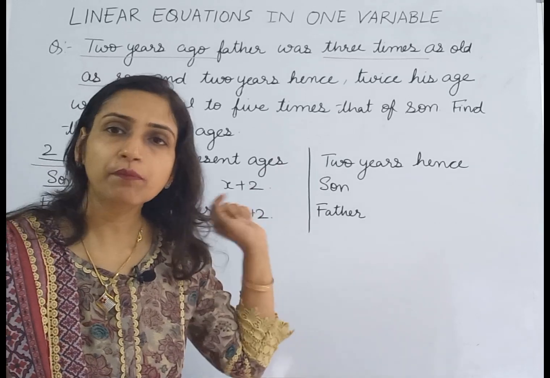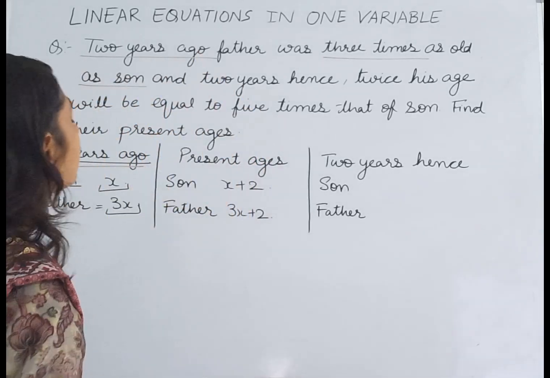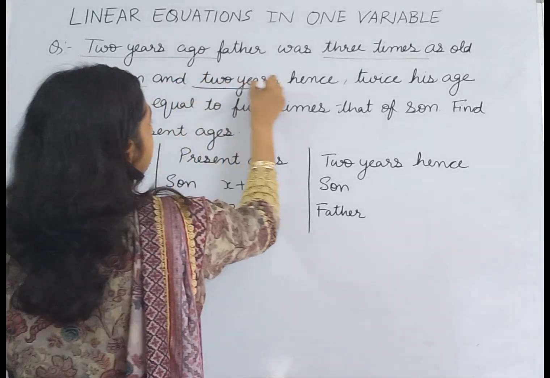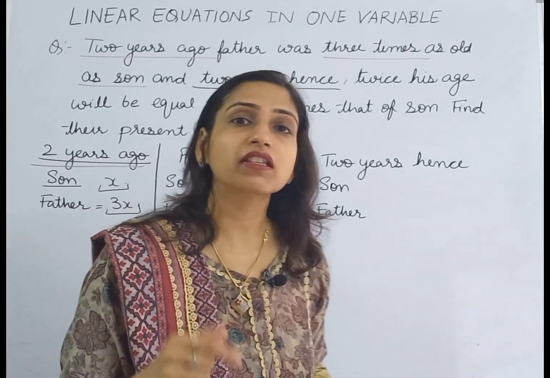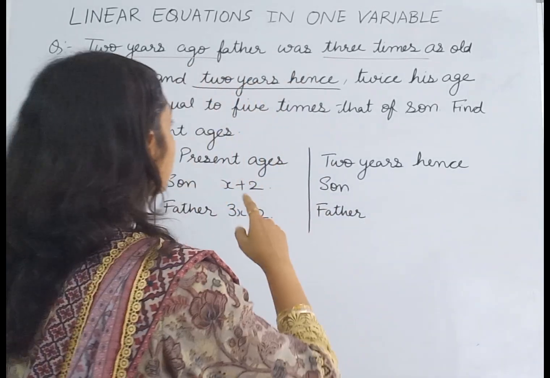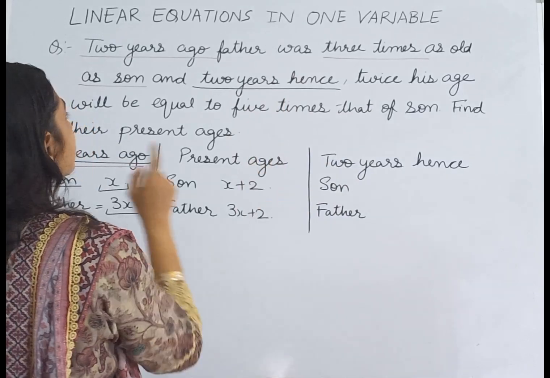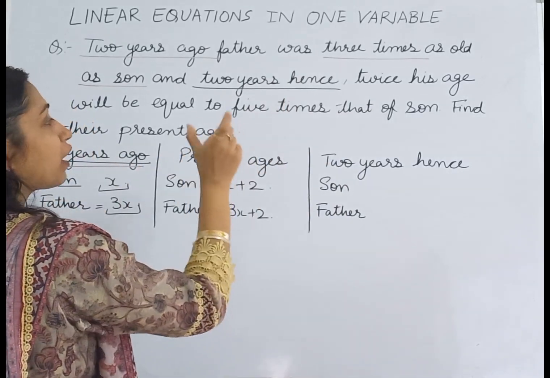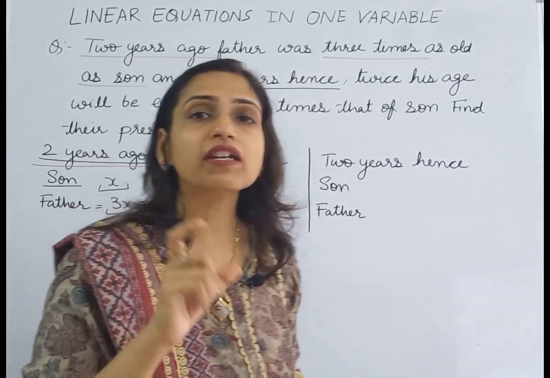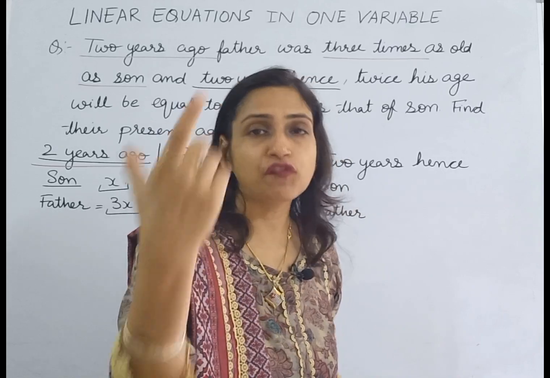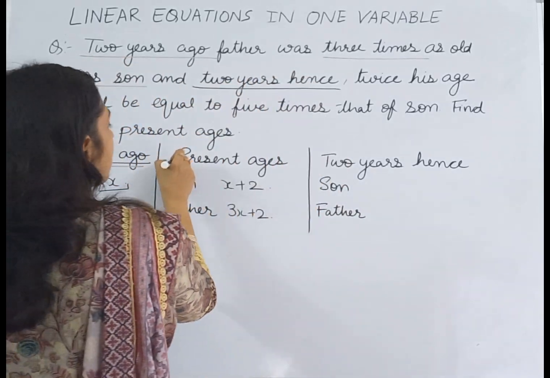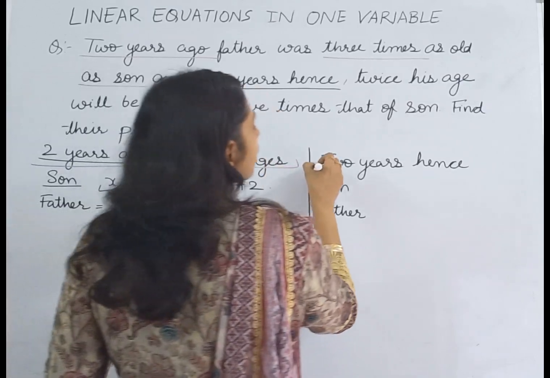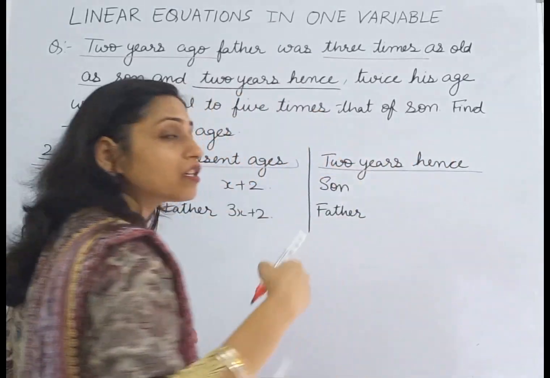Now the second part of the statement says 2 years hence. Hence means after 2 years, that means in the future. That 2 years hence, twice his age will be equal to 5 times. So 2 years hence means in the future, 2 years from now. These are the present ages, and 2 years hence means 2 years from now.